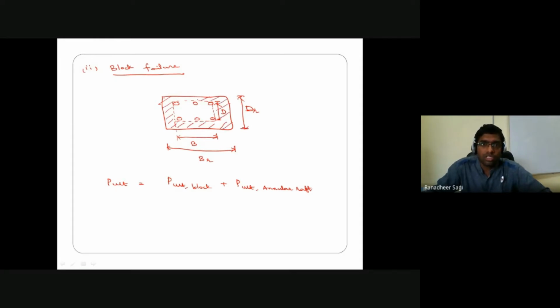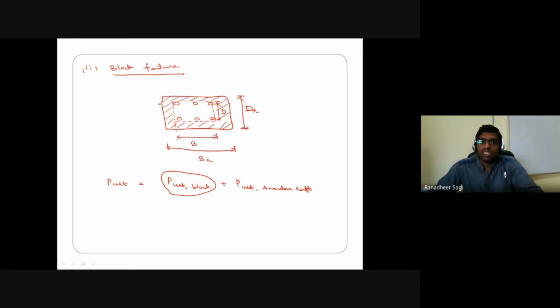This remaining portion also would offer some resistance before it undergoes the failure. So the block is going to offer some ultimate load carrying capacity, and the remaining annular portion of that particular raft would also be carrying some amount of load before that foundation is said to be undergoing failure, because that annular area of the raft is also directly in contact with the soil below it. So that portion of the raft would certainly offer some resistance before it is said to be undergoing the failure. Our objective is to first understand how to estimate the ultimate load carrying capacity of your block mode of failure, which we have seen in our previous case when we discussed your floating pile group.